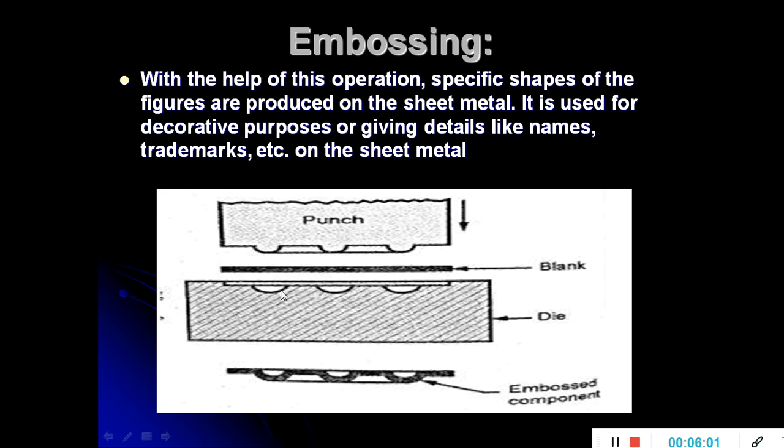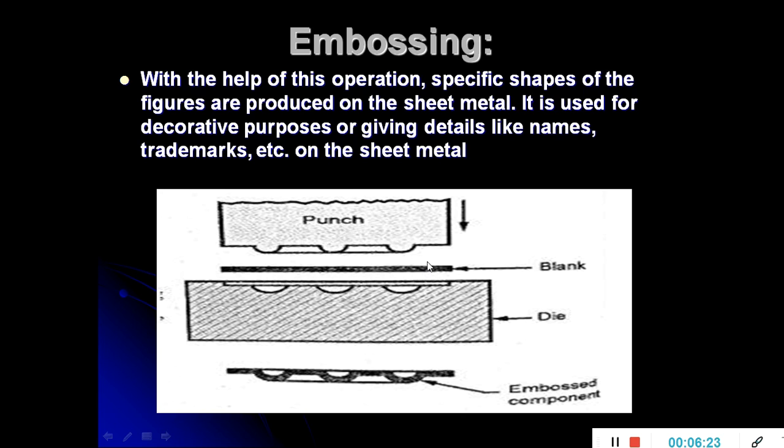Now the required type of embossing sheet is formed with the help of a pair of a punch and die. See here, the pair of a punch and die will decide the type of embossing shape that is formed on a work sheet.